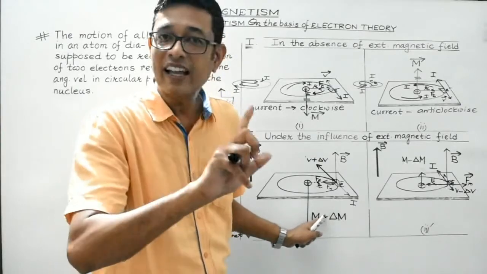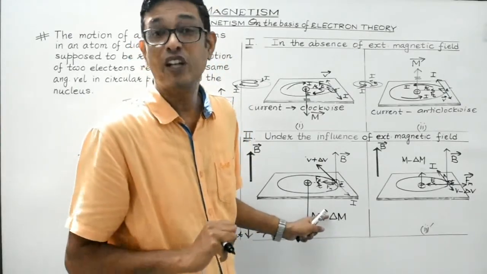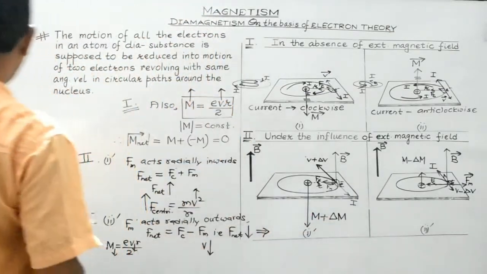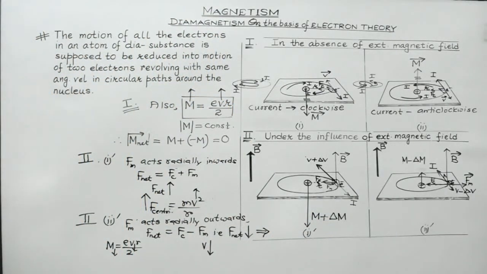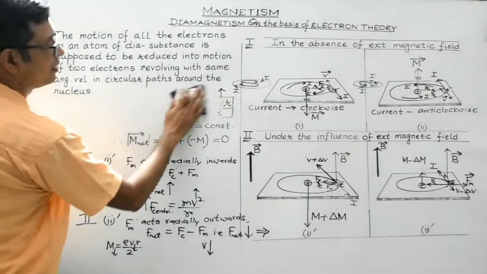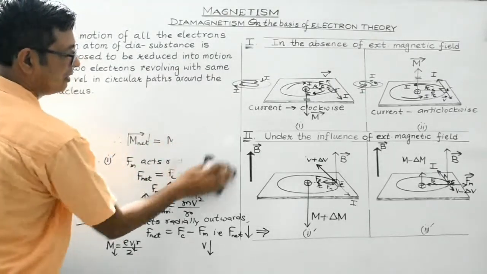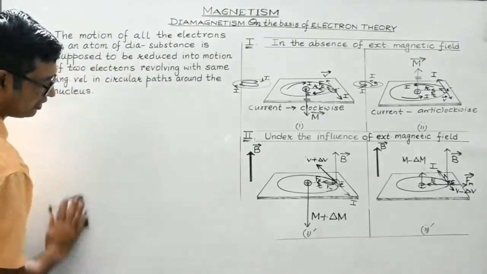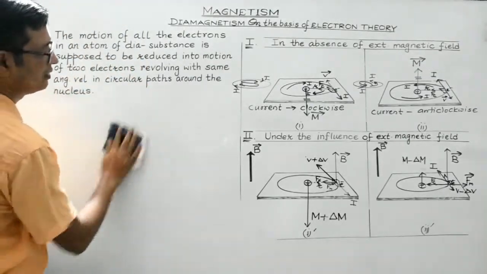So they won't cancel out the effect of each other. It will acquire a net magnetic moment. So, the net magnetic moment acquired by the diamagnetic atom under the influence of external magnetic field would be given by